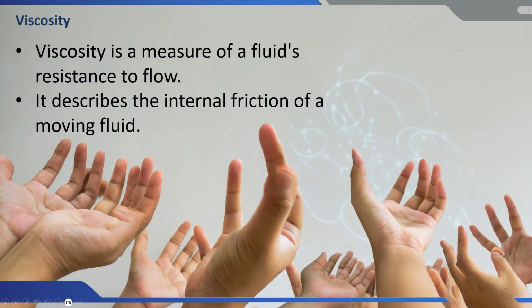Imagine the fluid's molecules as tiny hands grabbing onto each other. The stronger these sticky handshakes, the more internal friction there is and the harder the fluid flows. In a high viscosity fluid like honey, there is a lot of internal friction, which makes honey harder to flow. In a low viscosity fluid like water, there's less internal friction, therefore water can flow more easily.